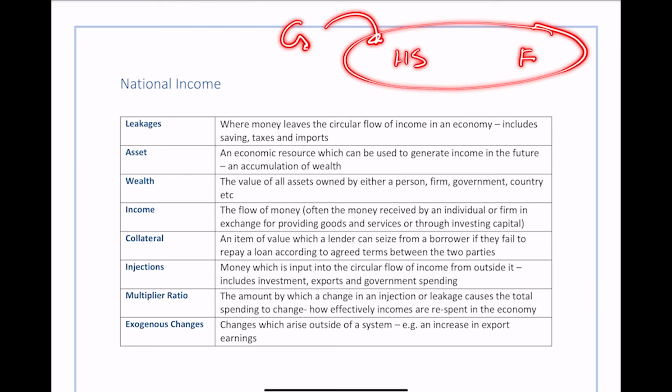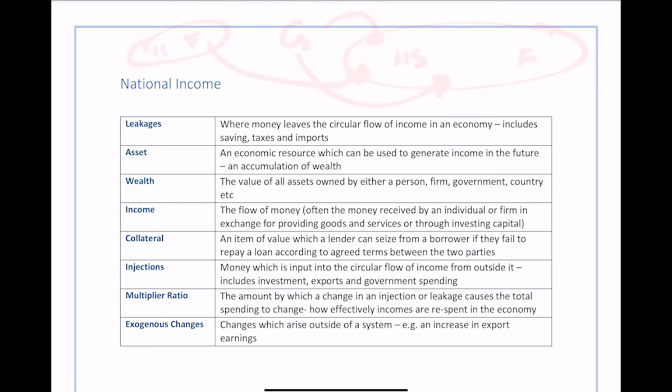Exports are also an injection because we're giving goods to other countries, and as a result, we're getting the money from these countries which are outside of our flow. So, for example, if we sell some goods to France, then we get money from France's circular flow of income. It comes into ours, so that's why it's considered an injection. And also government spending. If the government puts money in, then they're obviously putting money in from an external source. So that's an injection.